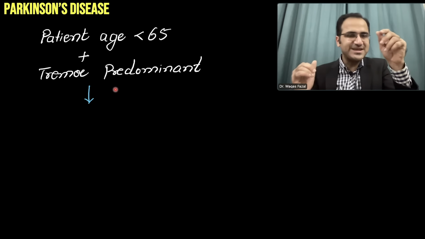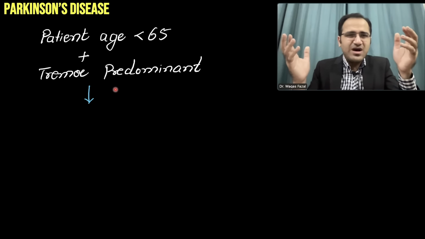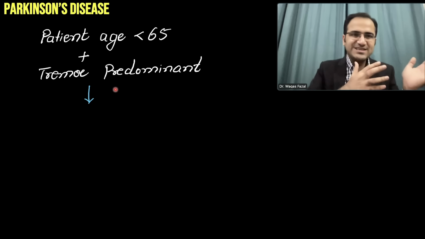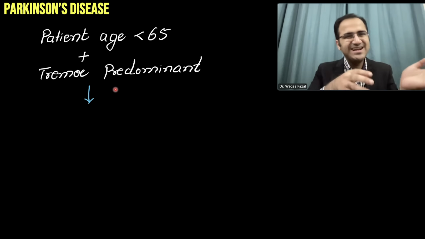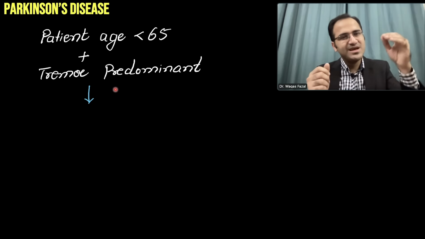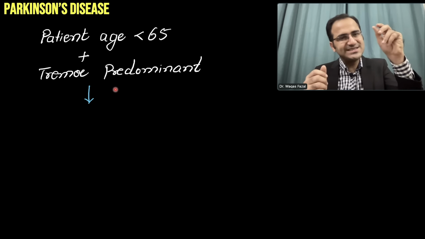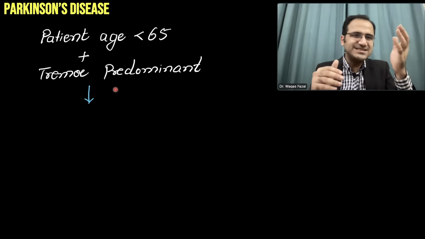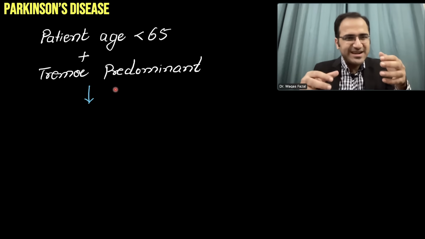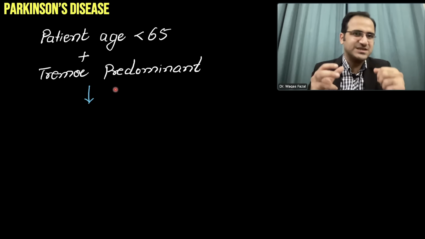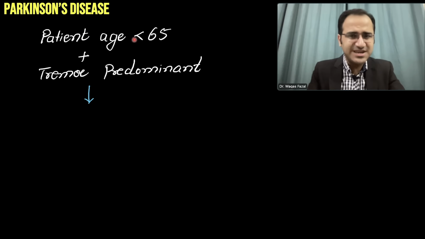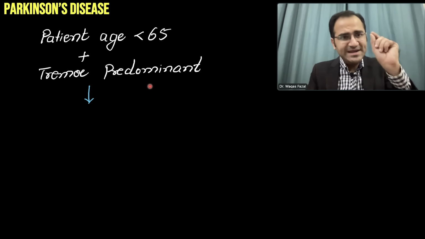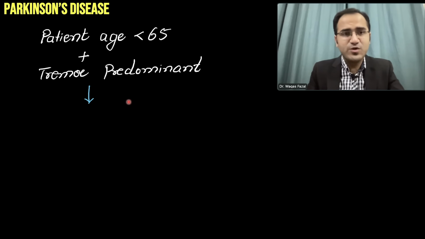You will be amazed that in Parkinson's, why is there rigidity, why is there slowed movement, bradykinesia, and there are also tremors at the same time. Basically, the tremors are due to excess acetylcholine. So in some patients, excess acetylcholine causes tremor predominant Parkinsonism. If the patient is young and having tremor predominant disease, anticholinergic drugs work very well.